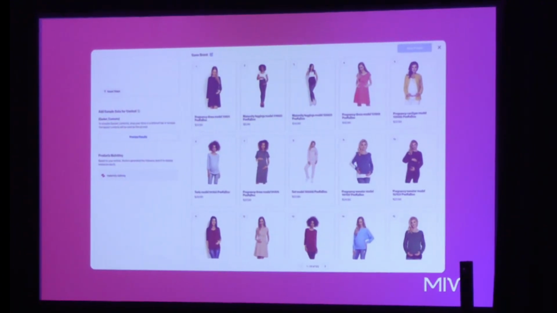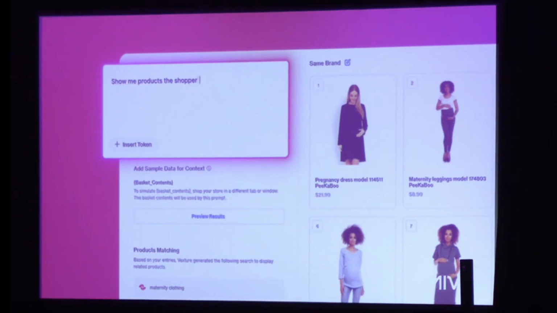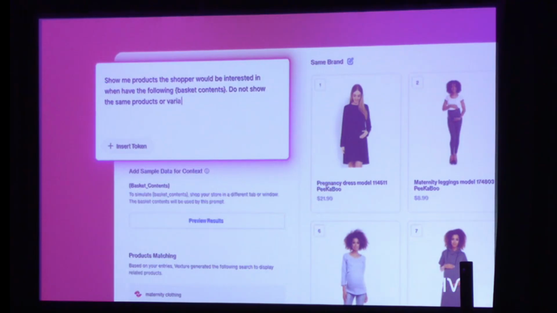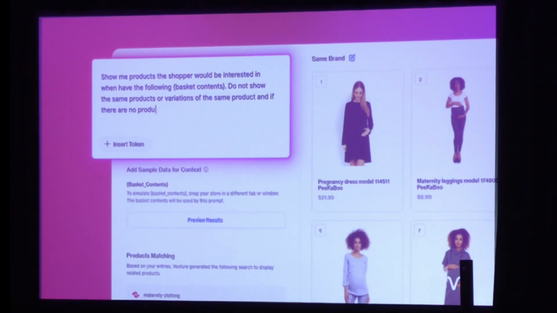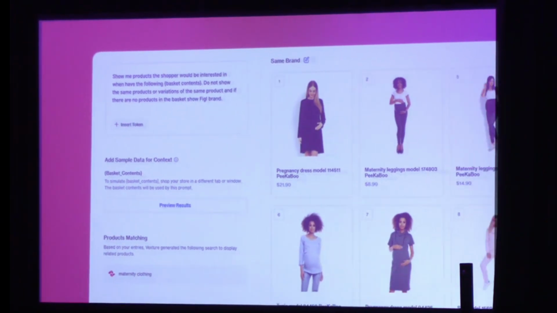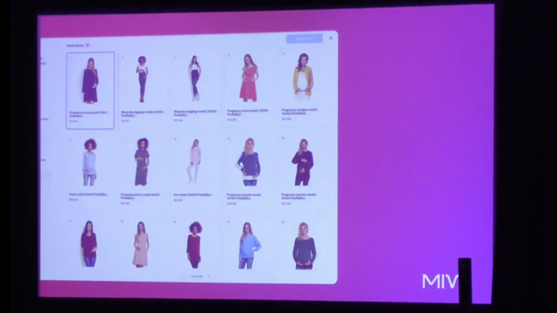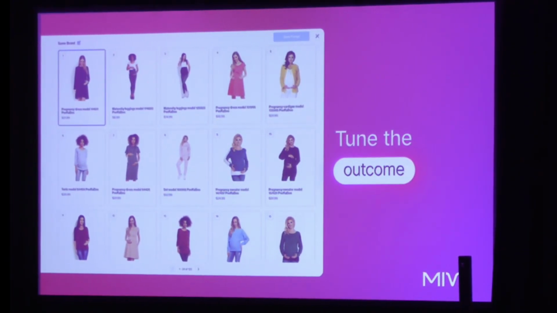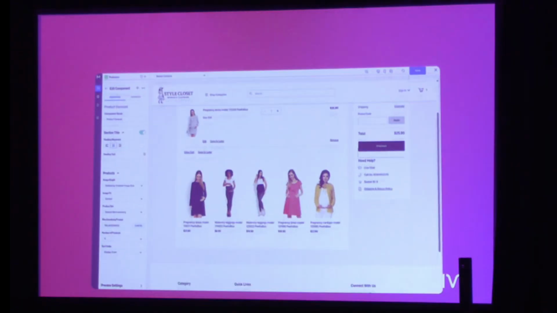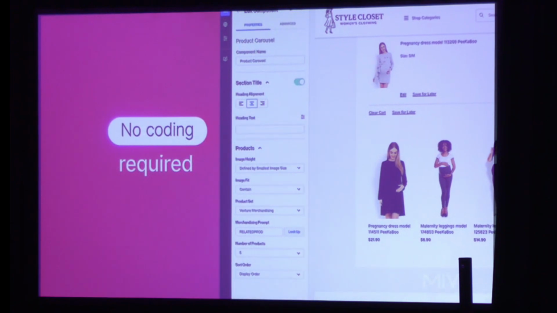It all starts with a prompt. They can be simple or they can be complex. In this case, it's to show products the shopper will be usually buying with the following item in their cart. Do not show the same product or variations of that product. And if there's nothing in their cart, show something from the screen as well. Once you've got your prompt done, the next step is to choose some products from your catalog and see the results of your suggestions. This is how you tune the outcome to make sure it's exactly what your shopper should see. Once you have the results tuned to your liking, you use our no-code page builder to tune the page to look exactly how you want it, no coding required.